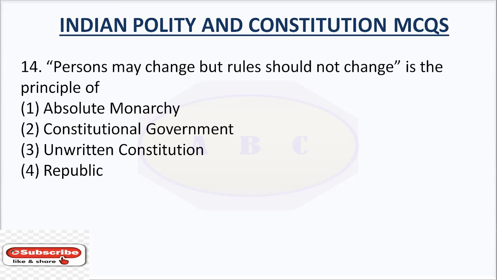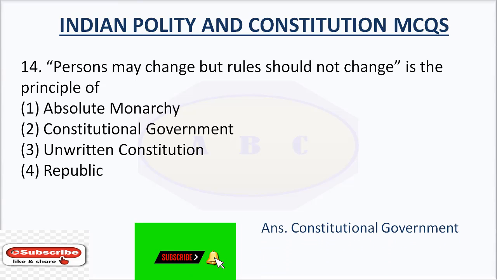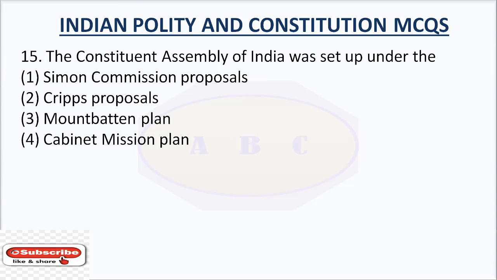Question number 14. Persons may change, but rules should not change, is the principle of. Option number 1, absolute monarchy. Option number 2, constitutional government. Option number 3, unwritten constitution. Option number 4, republic. The answer is constitutional government. Persons may change, but rules should not change, is the principle of constitutional government.